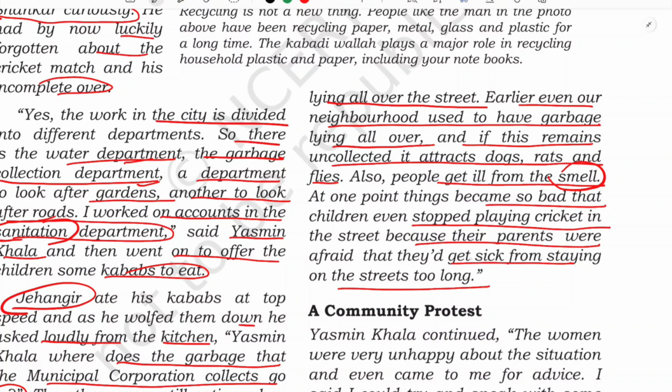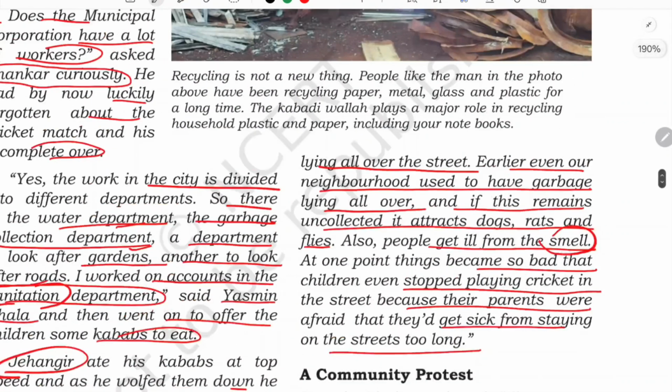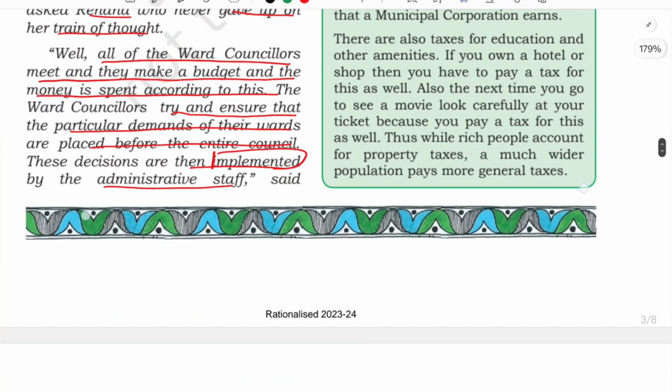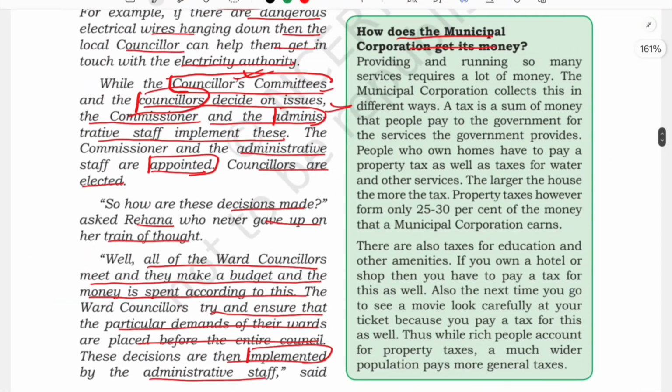Okay, so before going into this protest, let us see the information given in this box regarding the money. In order to do all this work, money is required, isn't it? In village level, in rural administration also, we have seen that taxes have been collected from farmers, land tax, crop tax. So now let us see in urban areas what kind of tax they are going to collect. How does the municipal corporation get its money?